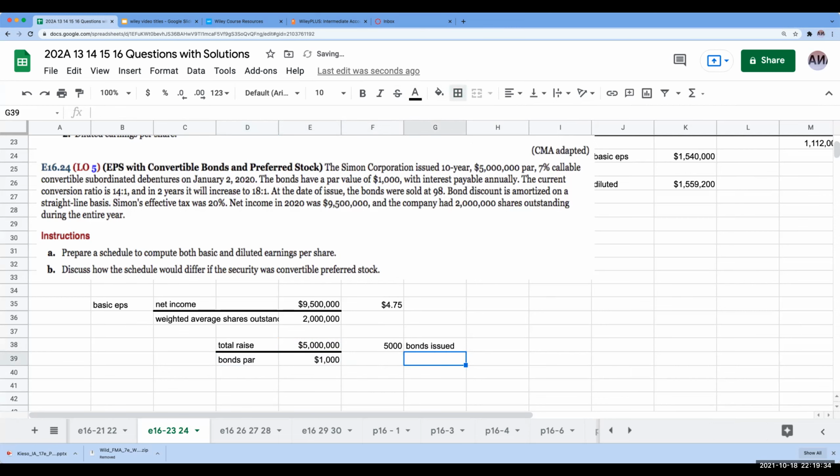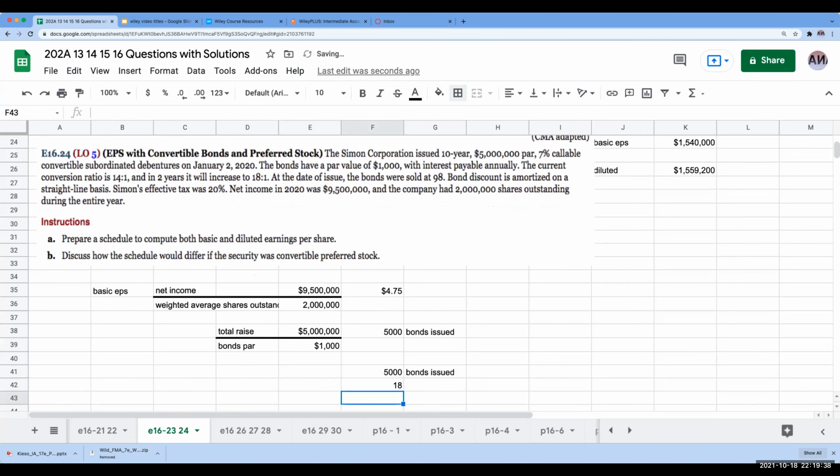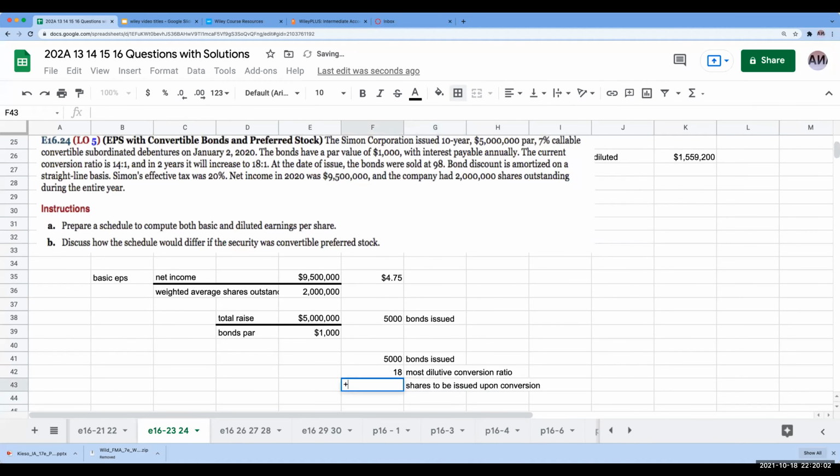Now, we're going to use the most dilutive, the 18-to-1 conversion ratio. Even though there's a 14-to-1, we want to use the most dilutive. 18 is more dilutive than 14. So right here, this is going to give me a total of 90,000 shares.